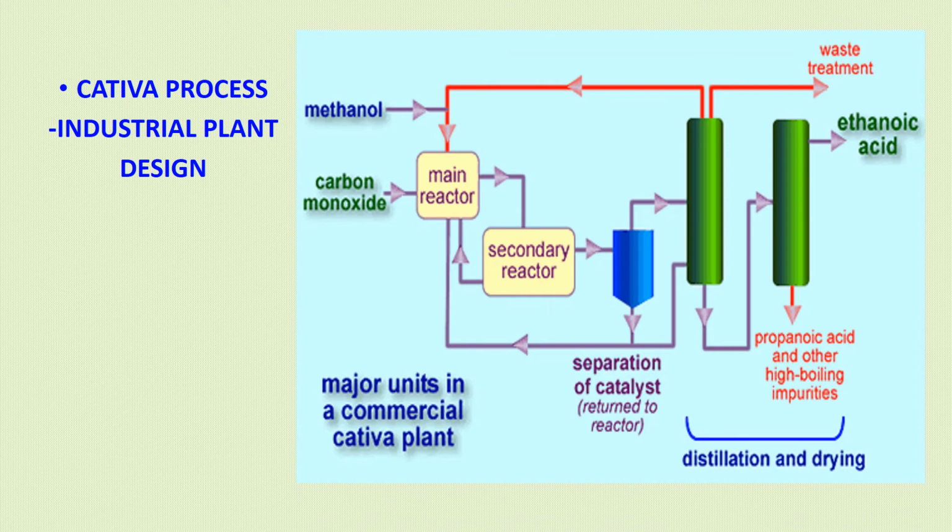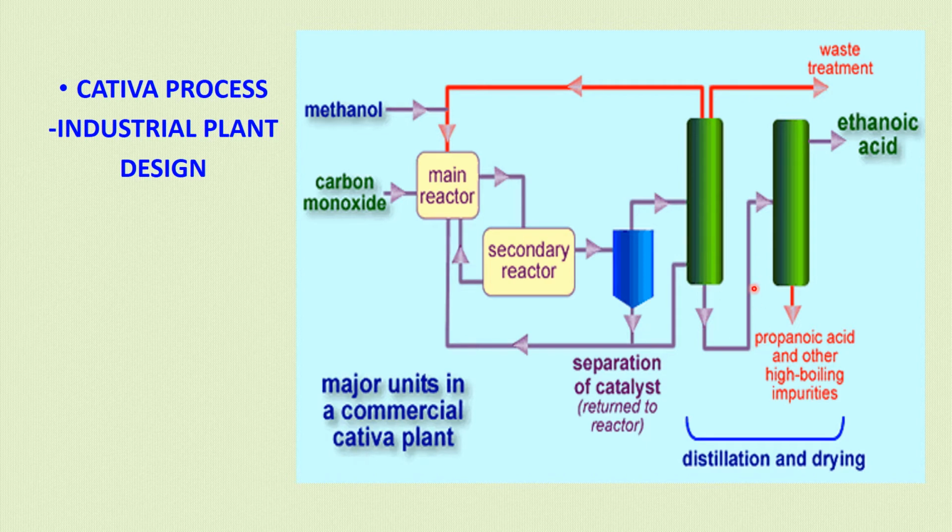The industrial plant layout of the Cativa process is shown here. Both the reactants, methanol and carbon monoxide, are added to the reactor, and the catalyst is also added to the reactor. The carbonylation reaction takes place, and after this the catalyst is separated and returned to the reactor. The product is passed to the distillation unit.